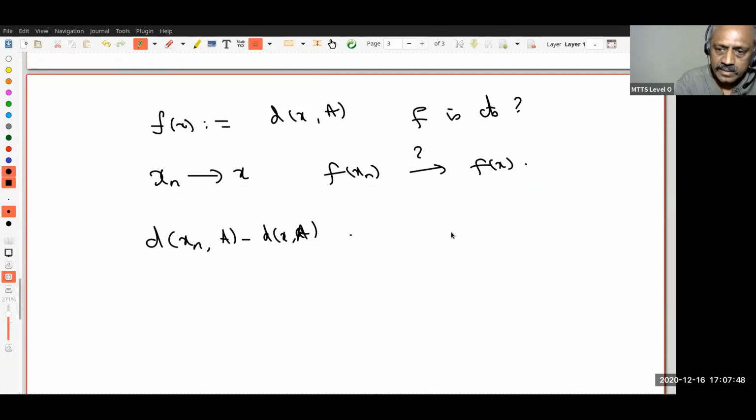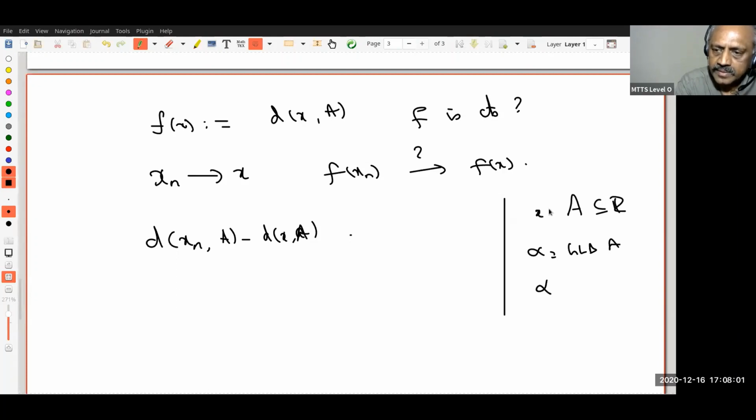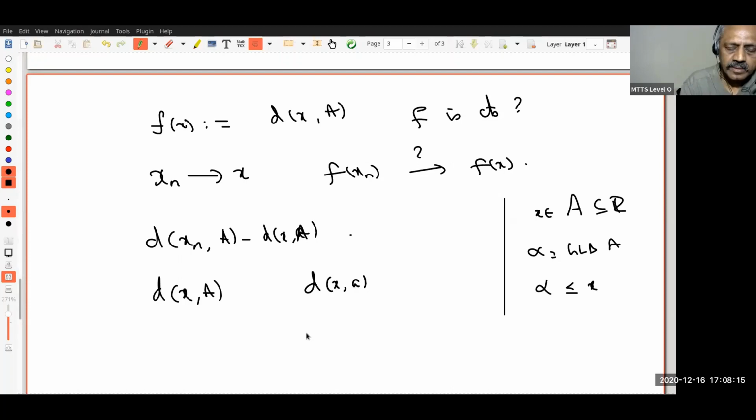Now let us look at the earlier case. A is a subset of R, alpha is a GLB of A, and what is the relation between alpha and x in A? You understand this? Right. Therefore, let us look at the relation between d(x, A).